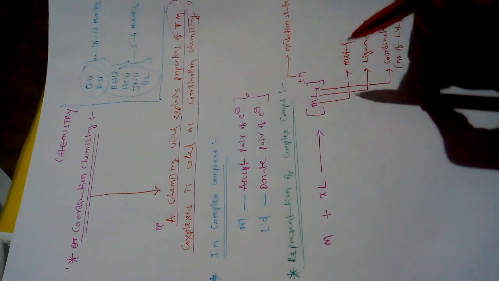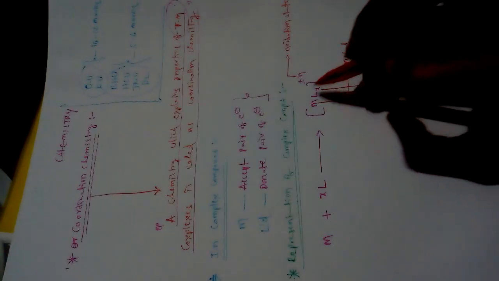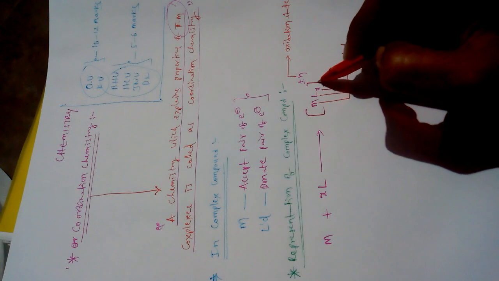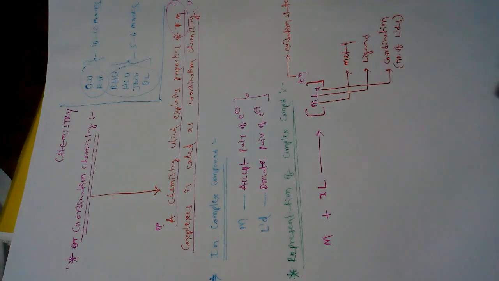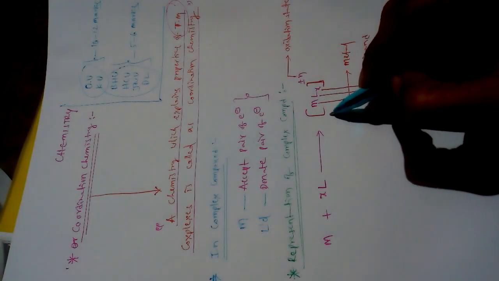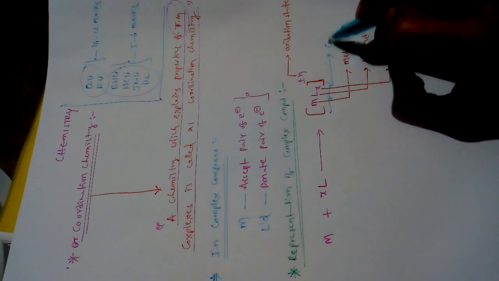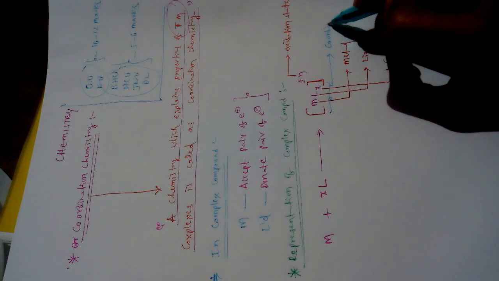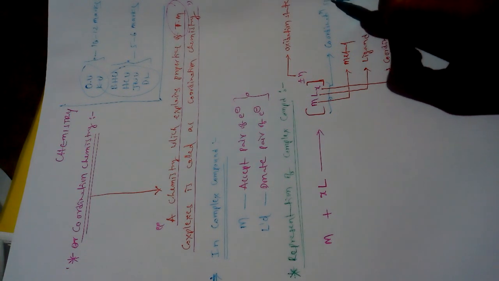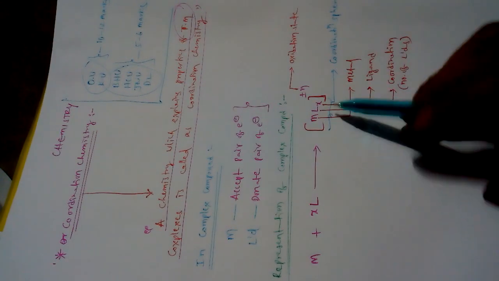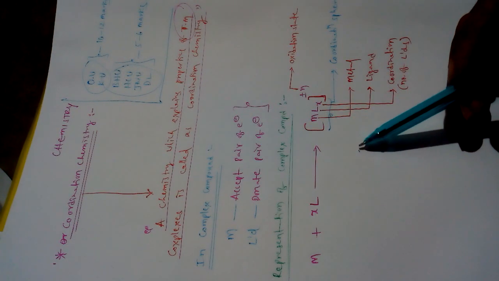So what is the meaning of this complex? The square bracket is known as the coordination sphere. So this is the representation of a complex compound.